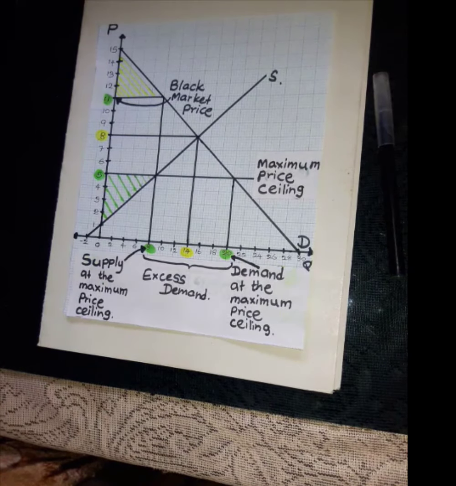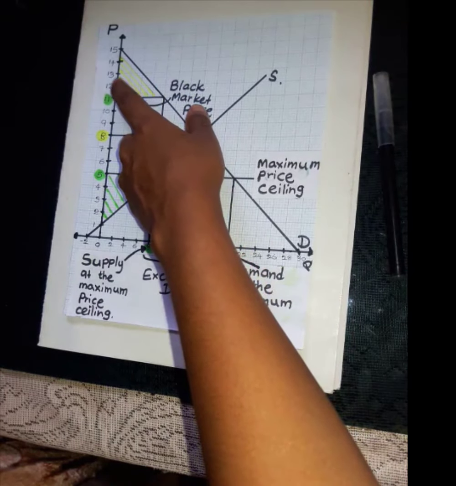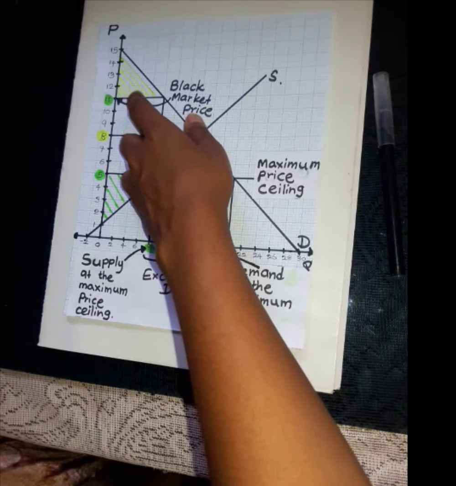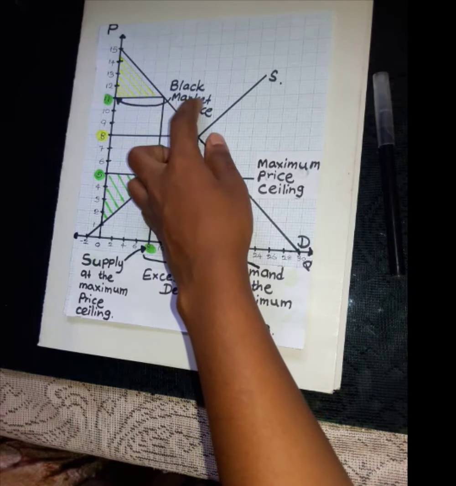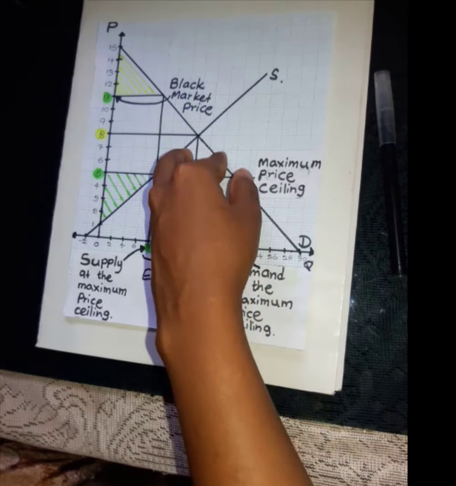Next one is the calculation of the consumer surplus. Here now consumer surplus is in this region. This region is the region between the black market price and the demand curve.